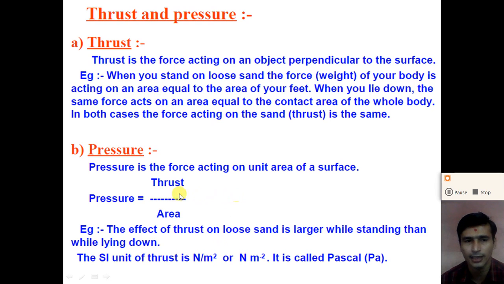So we can say that pressure is equal to thrust divided by area, where thrust is the force acting on the object perpendicular to the surface. So we can also define pressure as force divided by area.